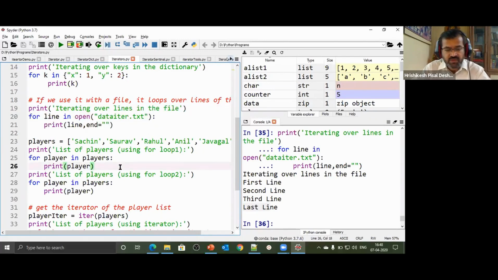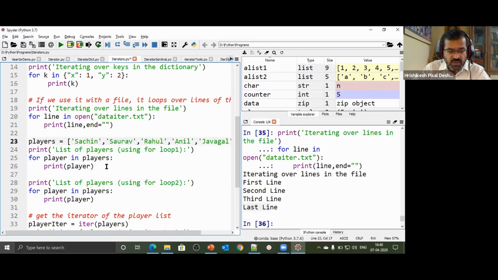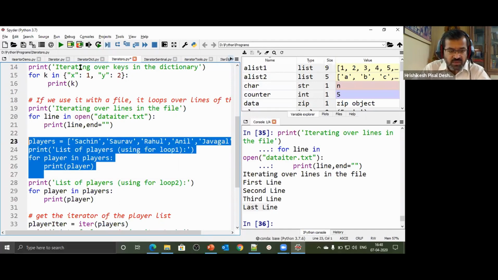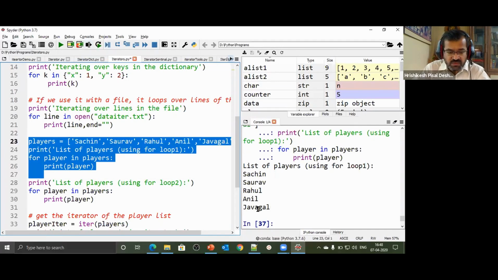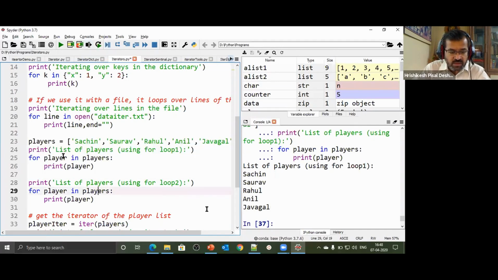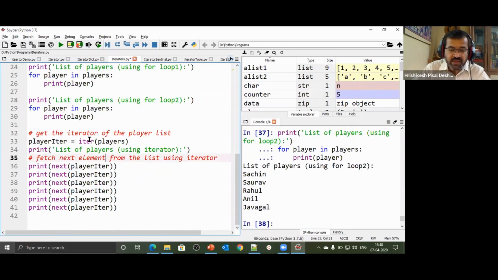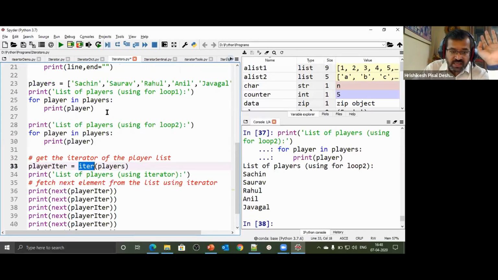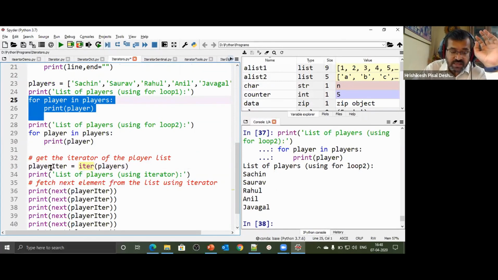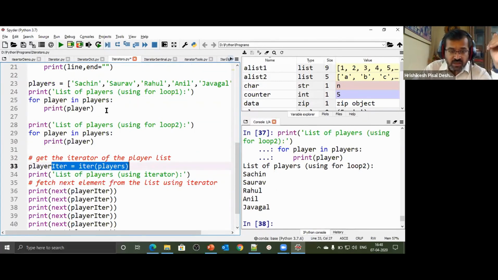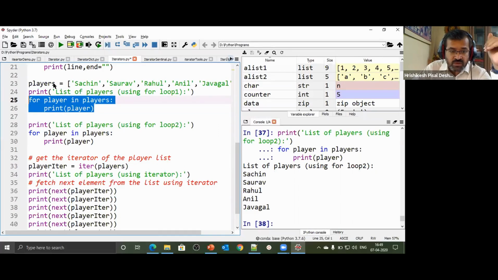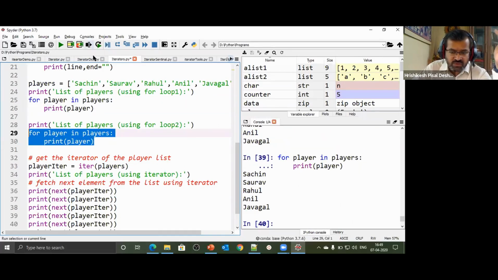Now in the example we already took, we had a list of players and we cycled through that list of players. For player in players, and I could iterate it all over again. That is possible with an implicitly created iterator. This one is implicitly created, whereas the other we are creating explicitly. The implicitly created iterator lets you cycle through that particular iterable, list or set, whatever it is, more than once.